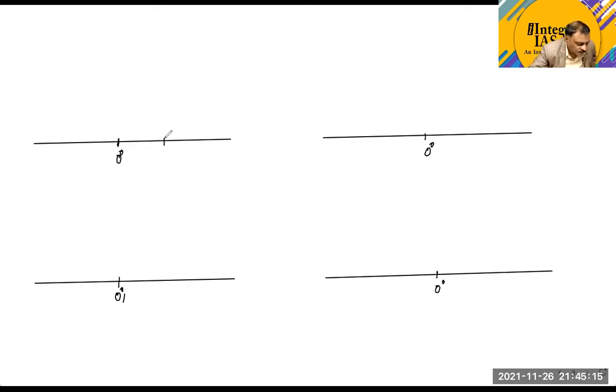Another reference latitude, we will take as 23.5 north, and 23.5 south. Again 23.5 north and 23.5 south, in each of the diagrams.